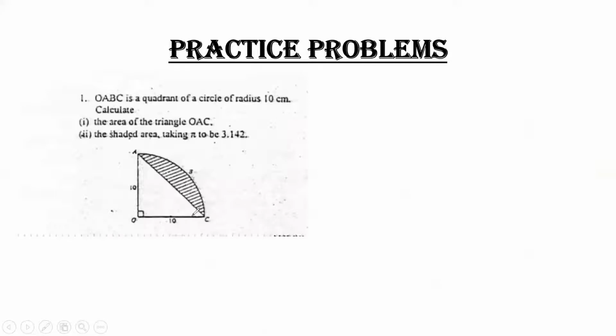This is a whole quadrant, and we know that the formula of area for the quadrant is pi r square upon 4. Done? Clear?